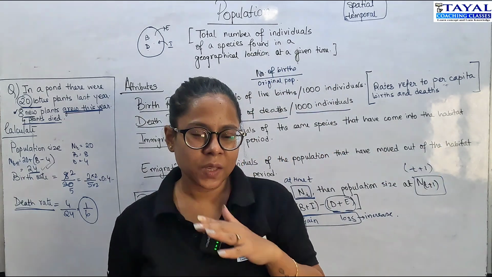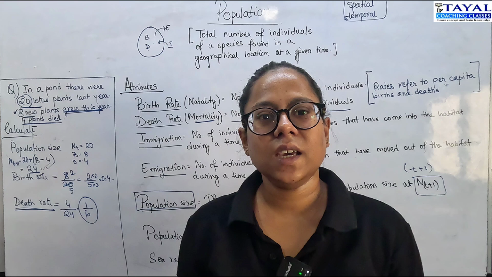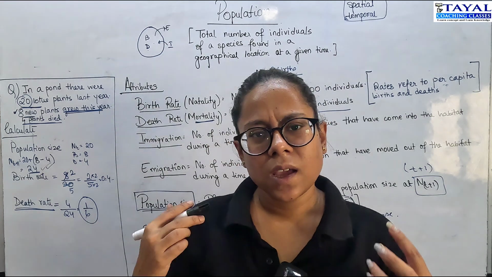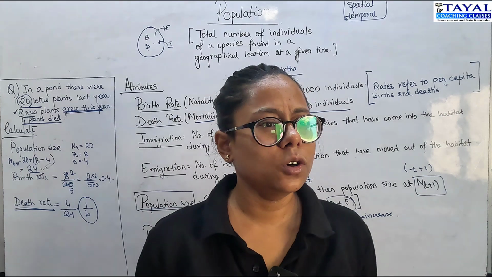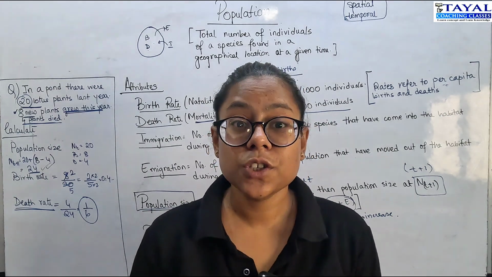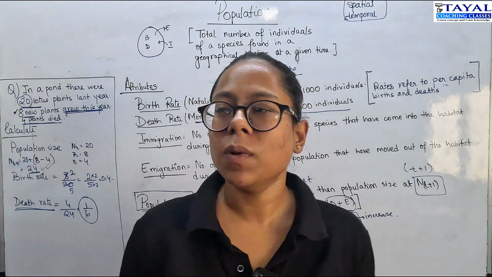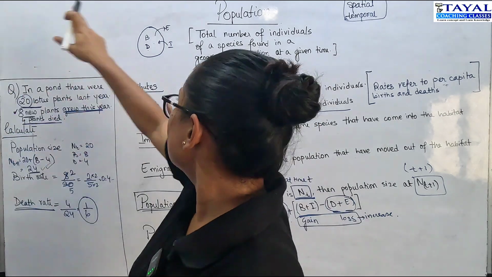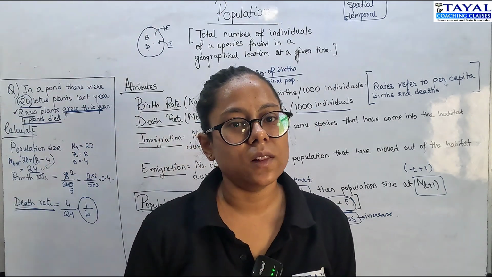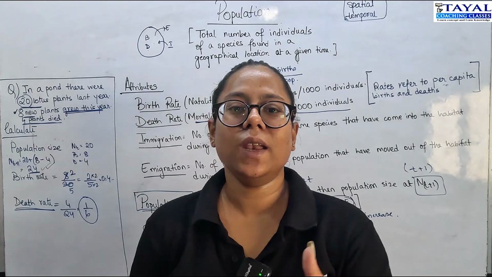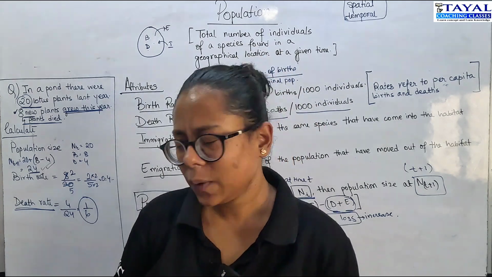For example, there's an island called Snake Island. In that island, in every square meter, you find 10-12 snakes, which is a very high amount. A square meter is somewhat like this amount of space. So it's very overpopulated with snakes, correct?